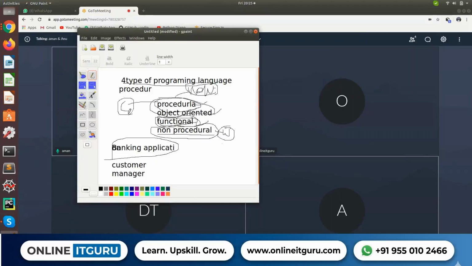Like we have to define some functions, like the void main function, and write the logic inside it. Then that functionality will be executed. Now another thing we have is object oriented.